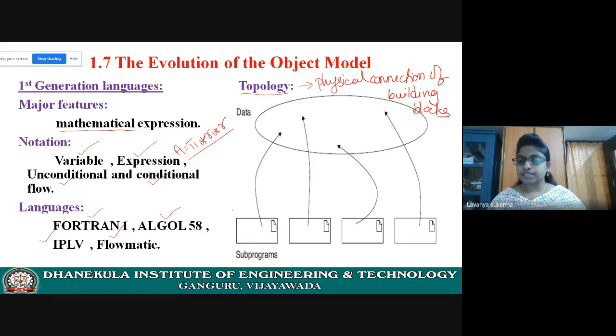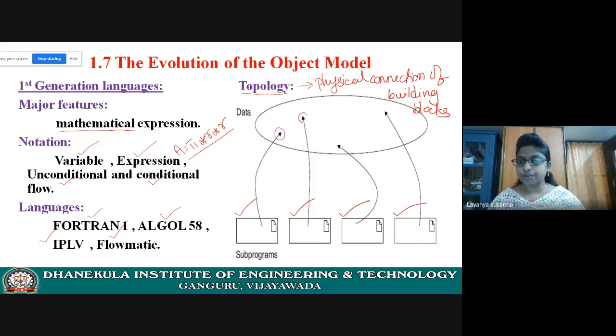Let us see the topology of first generation language. It will use some subprograms. A subprogram must be denoted like this: a rectangle, and then a document shape. Now see here, each and every subprogram will be connected to the data. See the arrow mark.